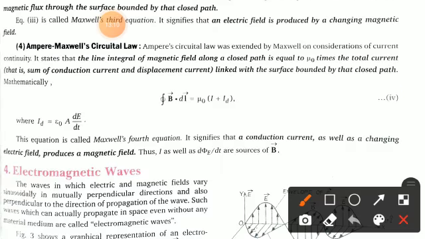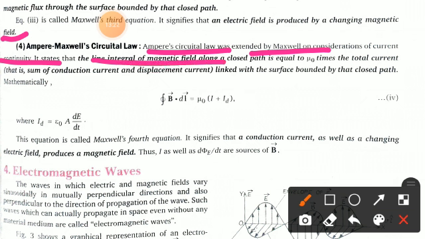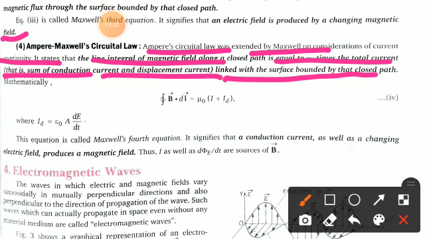Now come to the fourth one. What's the fourth one? Ampere-Maxwell circuital law. Ampere's circuital law was extended by Maxwell on consideration of the current continuity. It states that the line integral of the magnetic field along a closed path is equal to mu naught times the total current, that is the sum of the conduction current and the displacement current, linked with the surface bounded by that closed path.